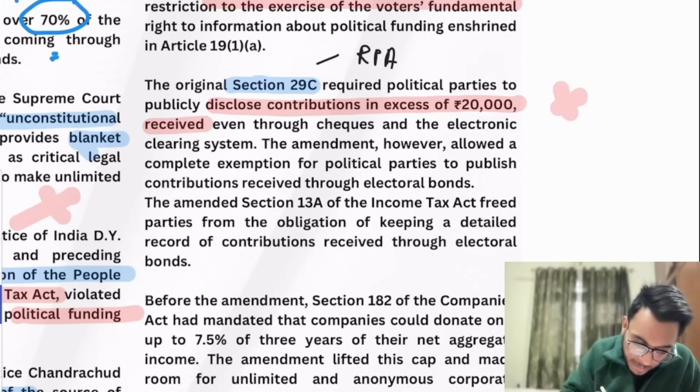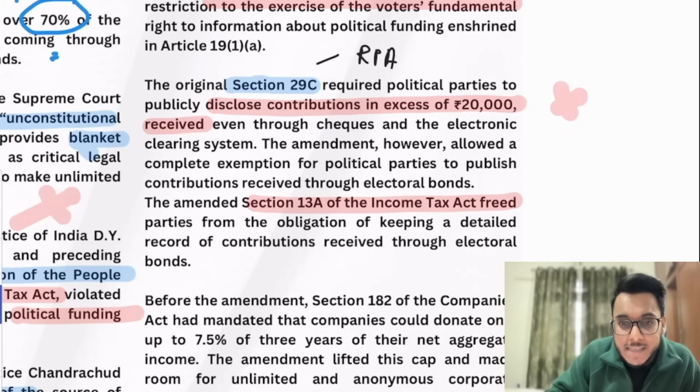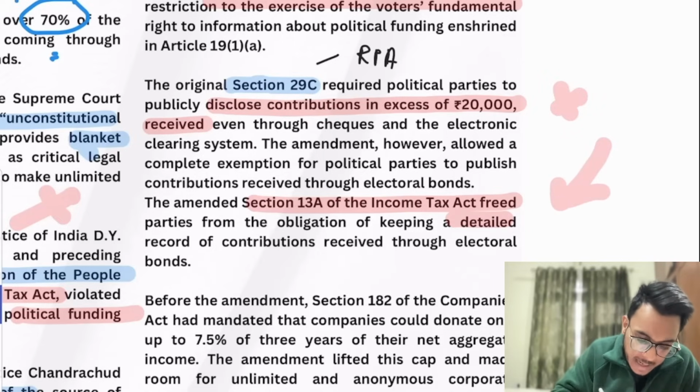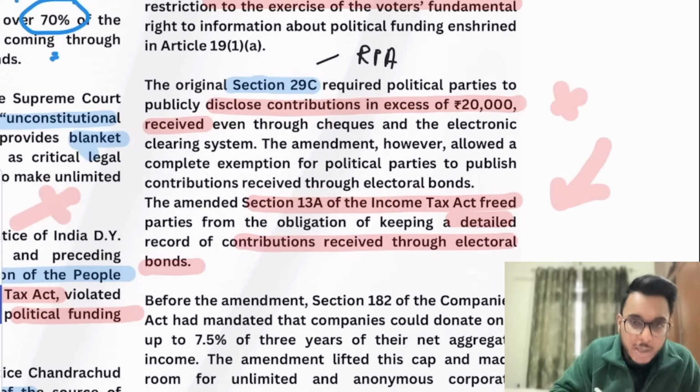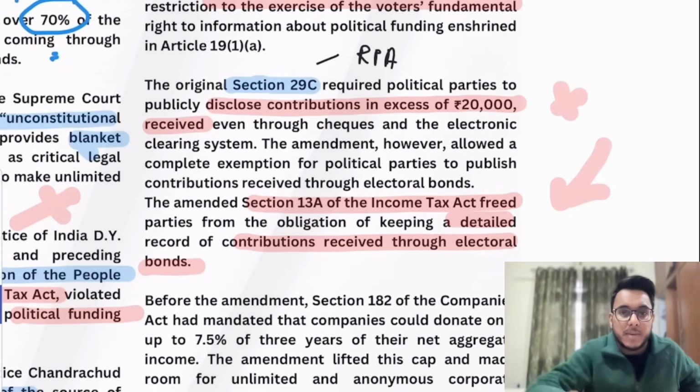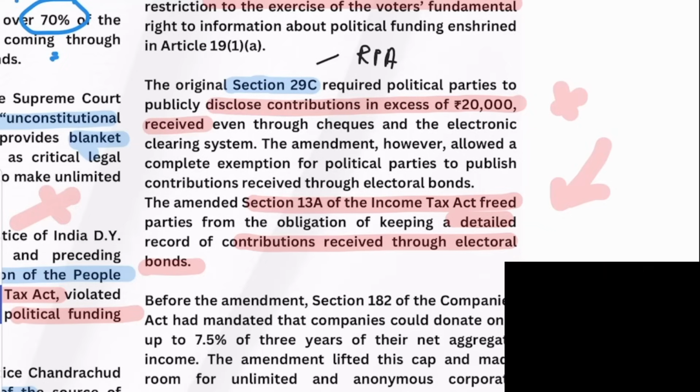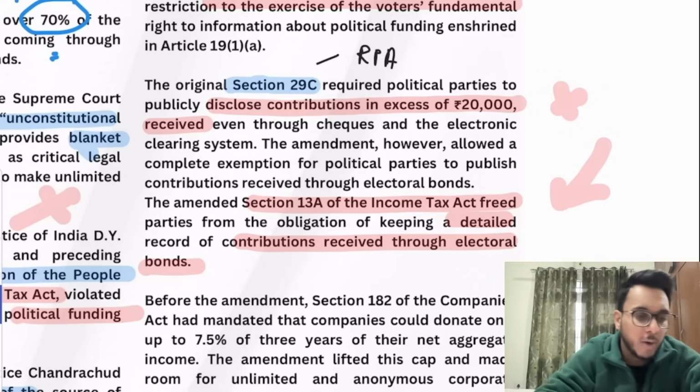Second, section 13A of the Income Tax Act was amended. Now what is section 13A? It freed the political party from keeping a detailed record of contributions that they received through electoral bond. So they don't need to keep any information about the money that they are getting through the electoral bond. So it also brings an element of anonymity.